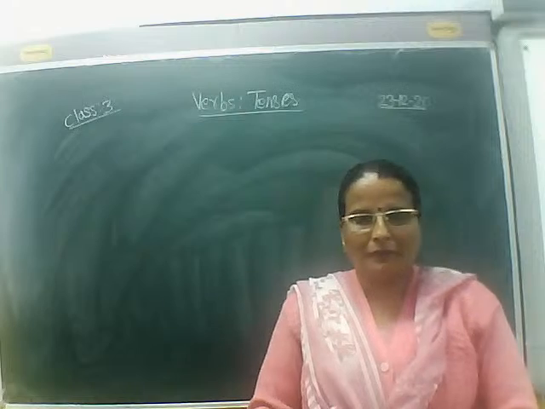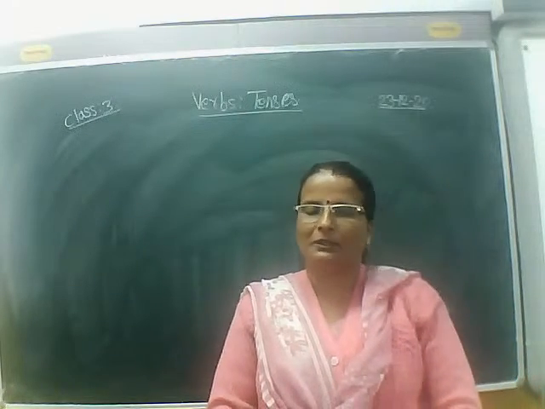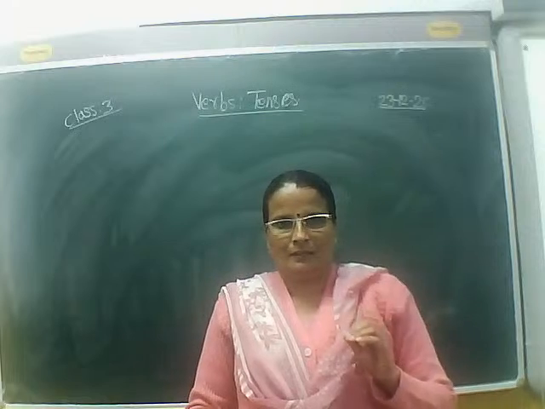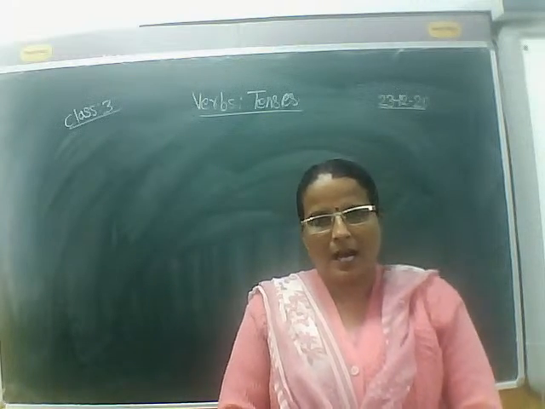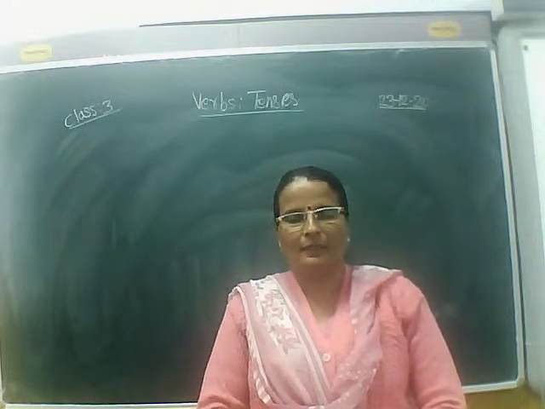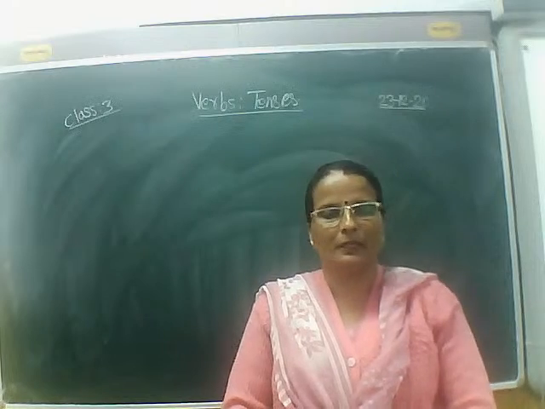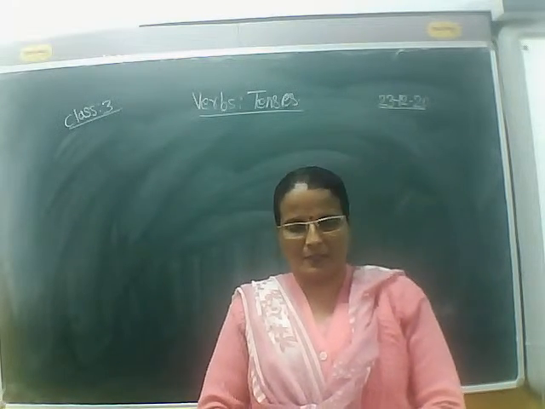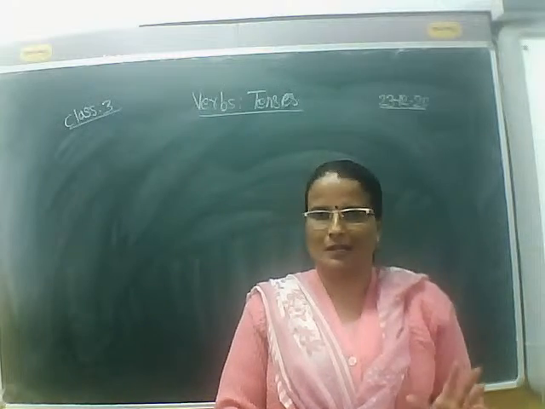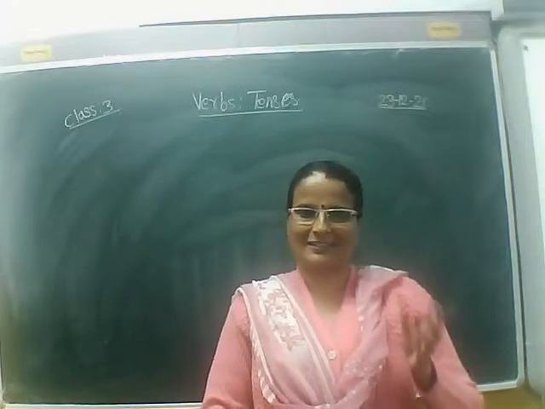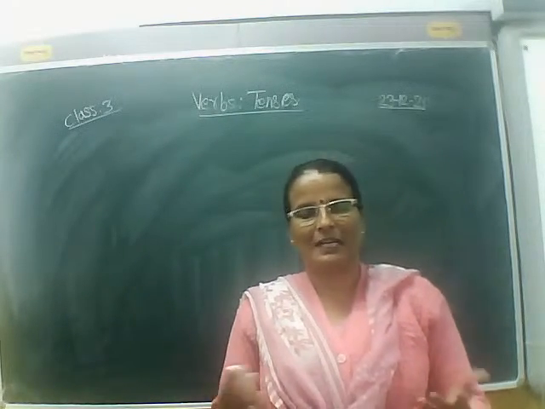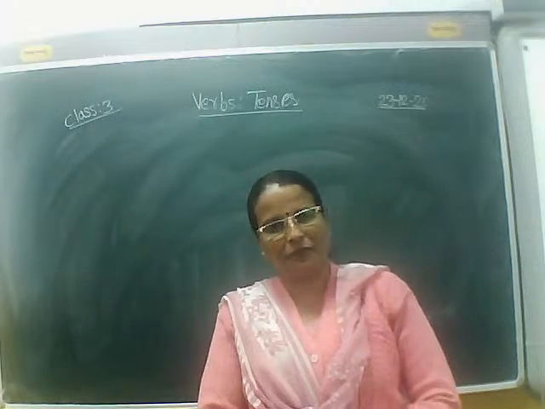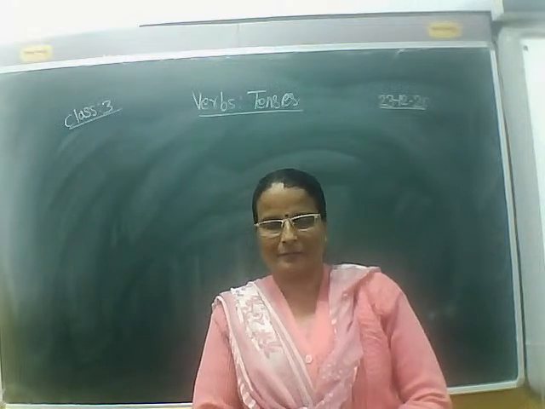While discussing the past tense, I told you most verbs form their past tense just by adding ed directly. Those types of verbs are called regular verbs. For example, jump, jumped, talk, talked, walk, walked. We add ed at the end of the verb directly to form its past tense.